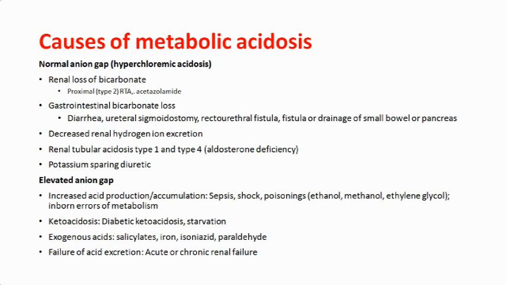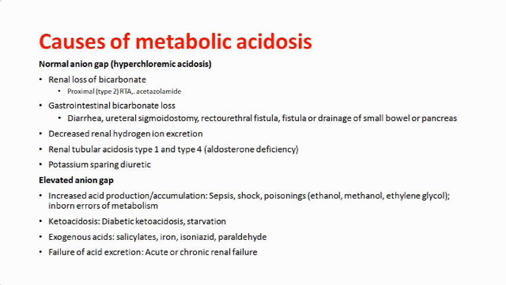There are lots of causes of metabolic acidosis. It can be normal anion gap and elevated anion gap. I don't want to discuss anion gap because I think it is not necessary at your level.